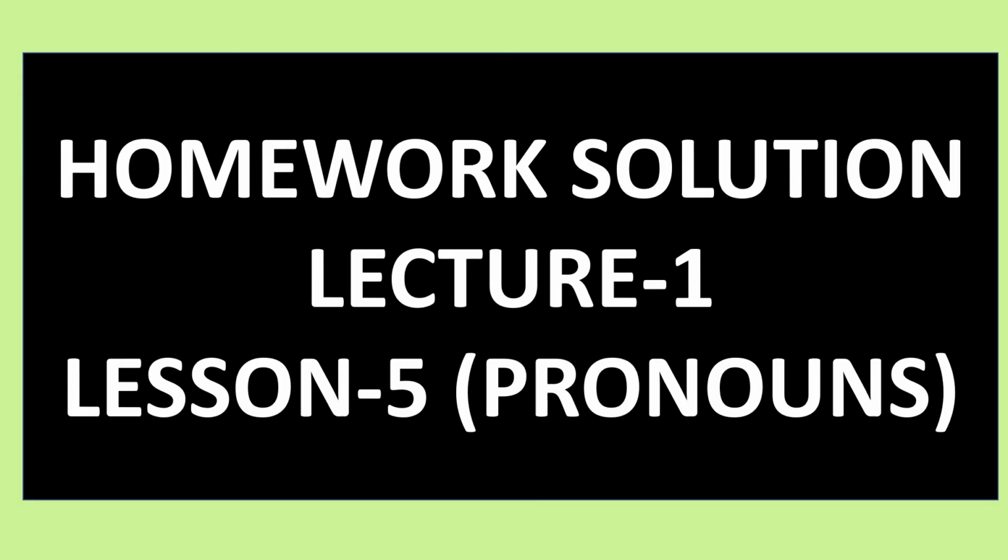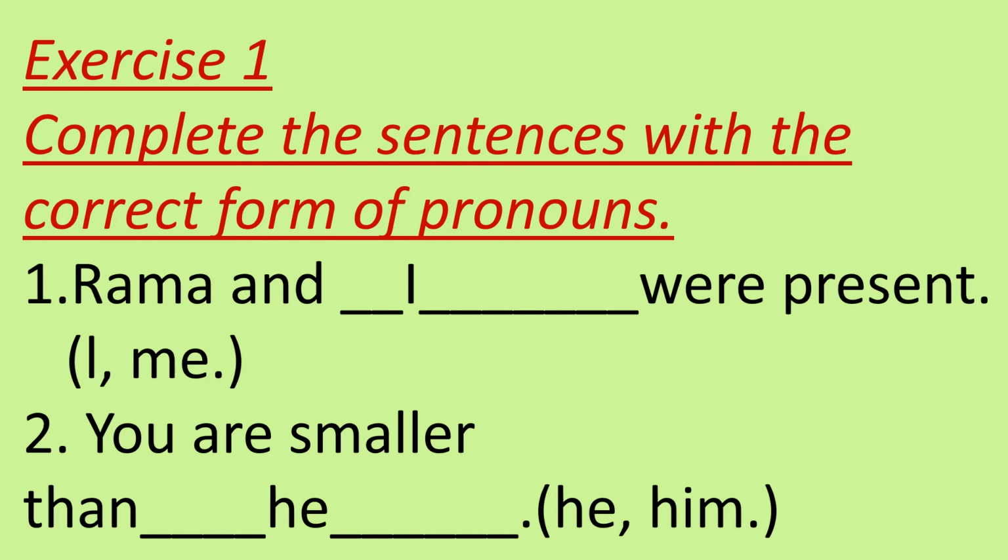Now we shall discuss the homework solution of lecture number 1, lesson 5, pronouns. Your first exercise is to complete the sentences with the correct form of pronouns. We have to use the correct form of pronouns and fill in the blanks. The first one is Rama and blank were present, in brackets I or me. The answer is I. So the sentence will be Rama and I were present.